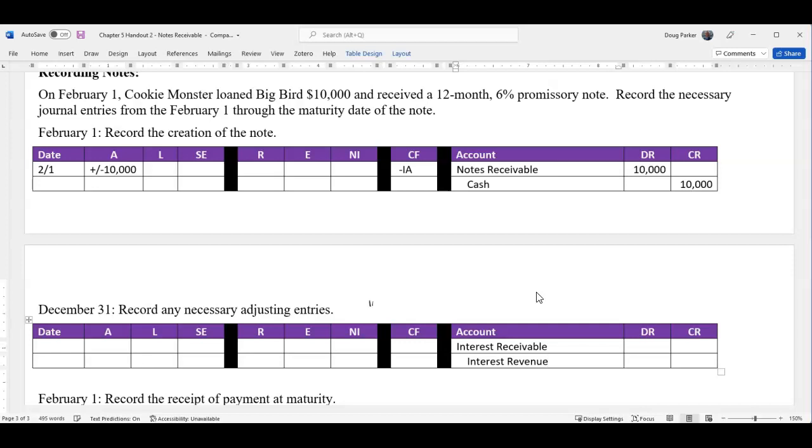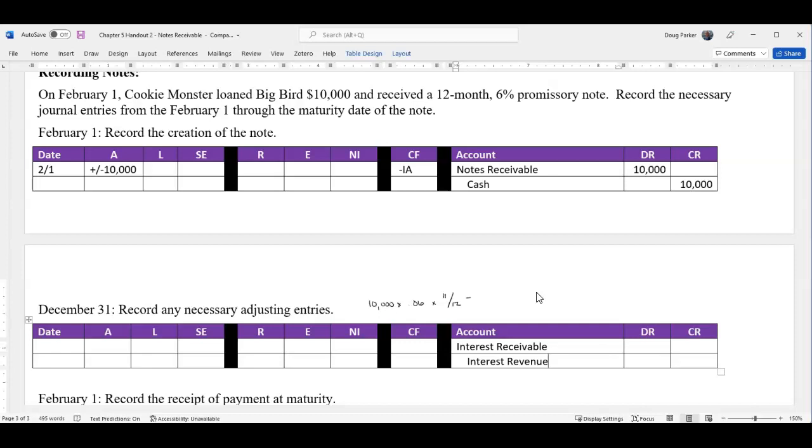We got a principal of 10,000. We're going to multiply that by a rate of 6%, 0.06, times how much time out of 12? Well, February 1st, so you're going to count all of February, March, April, May, June, July, August, September, October, November, and December. So almost a full year, but not quite. It's 11 out of 12 months. Okay? So when you do that, you get $600 per year or $50 per month.